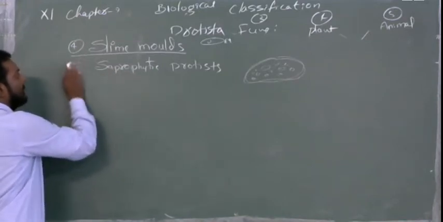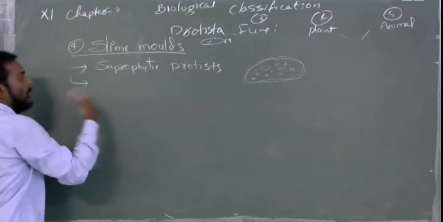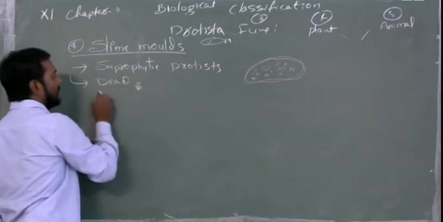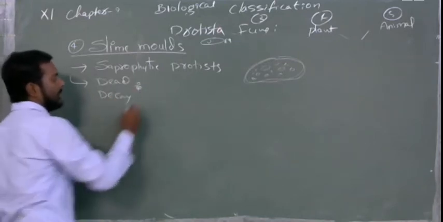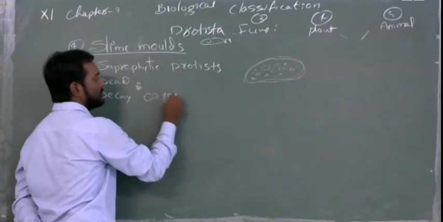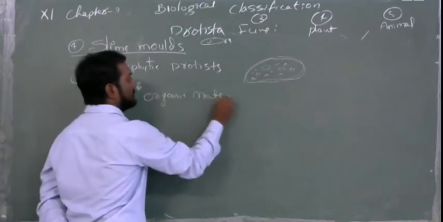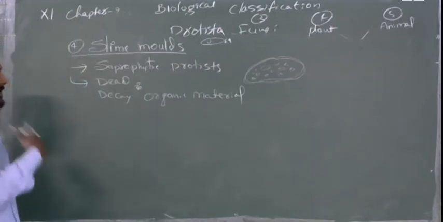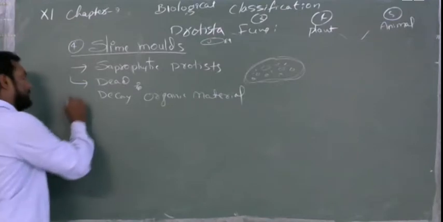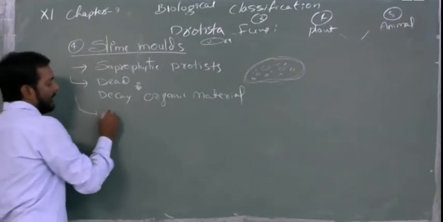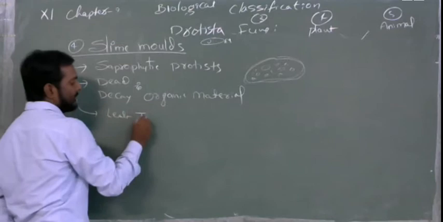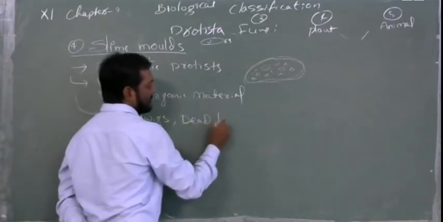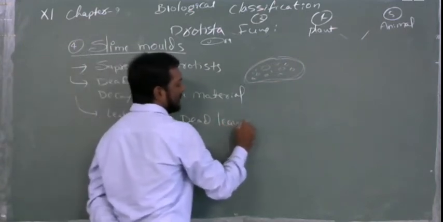So, another point is how they will eat food. They will depend on dead and decayed organic material. You should not use the words dead and decayed organisms, not only organisms, organic material, everything they will depend on. Especially things like leaf twigs, and the dead leaves and organisms.